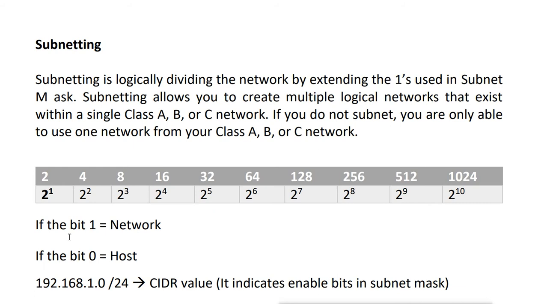Now, when we talk about the subnet mask, a subnet mask is also a 32-bit address, and it is divided into four parts of 8 bits each. That means each part can have a number from 0 to 255. So a subnet mask can be 0.0.0.0 or 255.255.255.255. Now, when we go by the classes, class A, B, and C have a default subnet mask for each class. Default means we can't change that subnet mask.